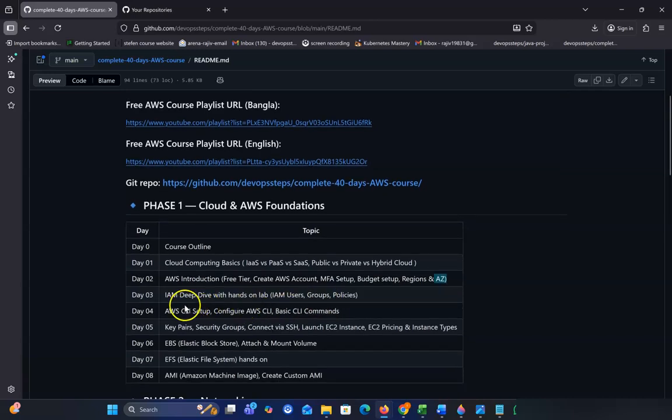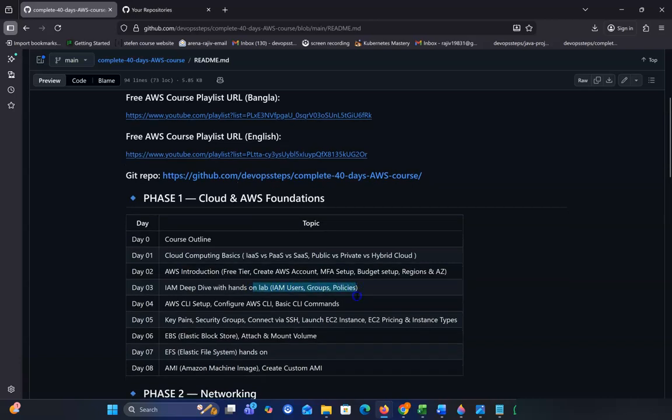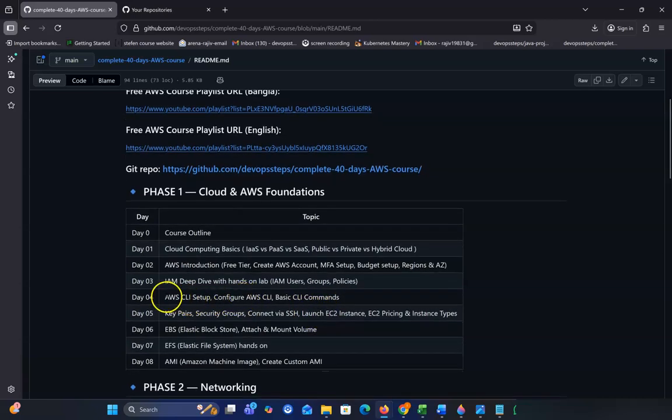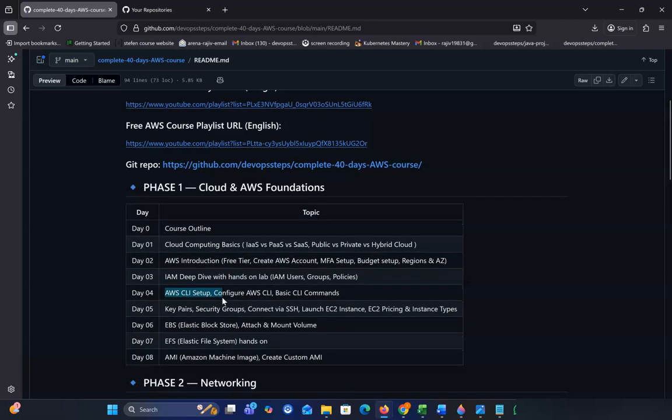In day 3, we'll talk about IAM and also give a hands-on demo on how to create an IAM user, groups, policies, and roles. In day 4, I will show you how to set up and configure the AWS CLI, and I will show you some basic AWS CLI commands. This is about how to work from the CLI prompt. When we see that demo, we can understand how easily we can work from the command line.